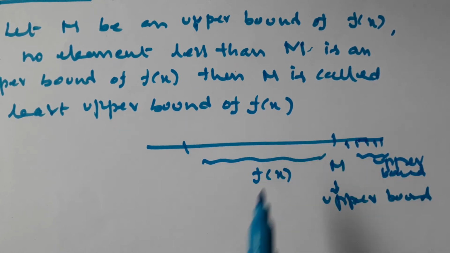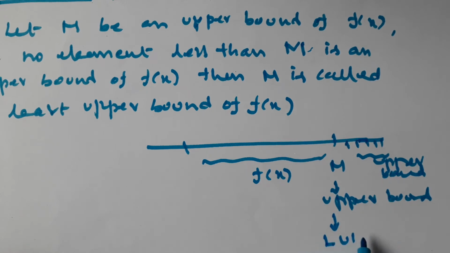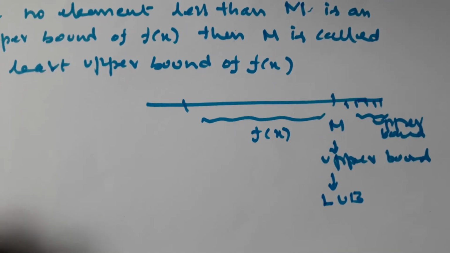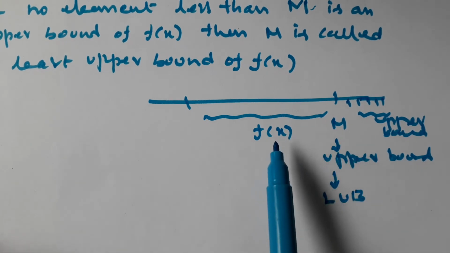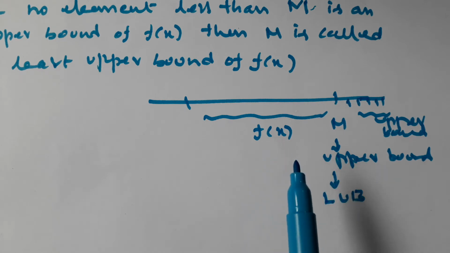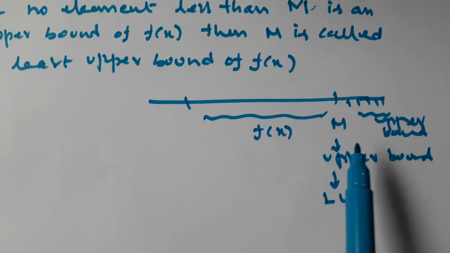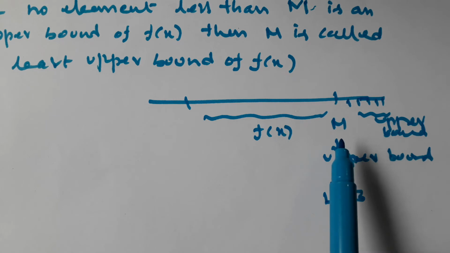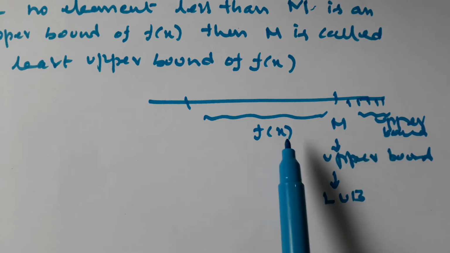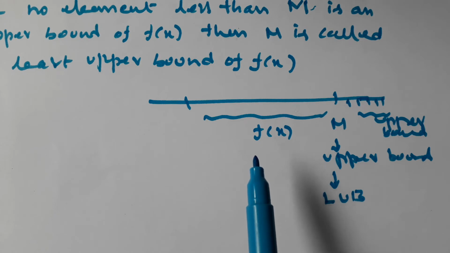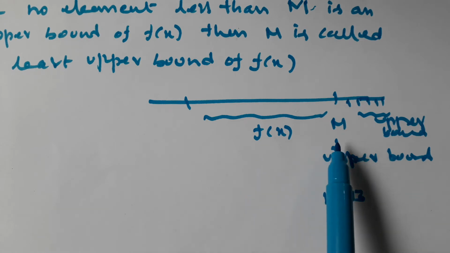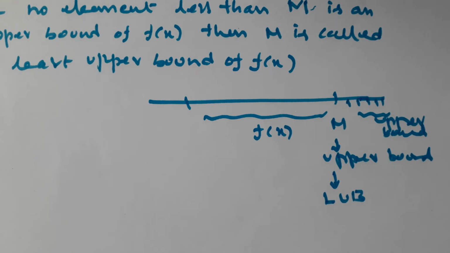If no element less than M is an upper bound, then this M is called the least upper bound, LUB, of f of x. So all upper bounds exist greater than M only. Upper bounds less than M do not exist. Then at that time this M is called the least upper bound.